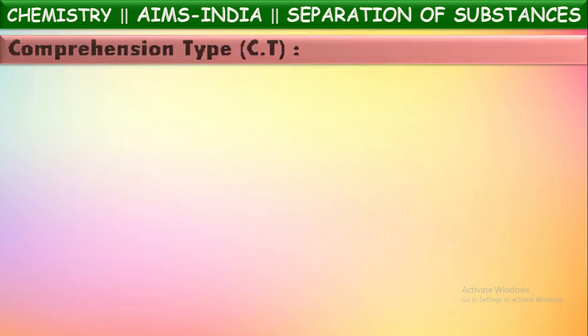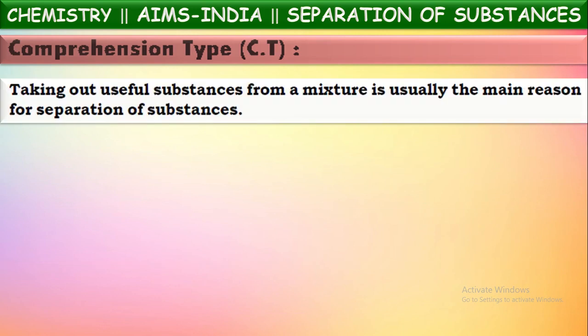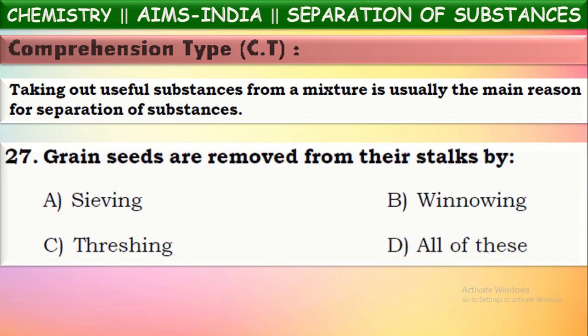So now we are going to see comprehension type questions. First let us see the paragraph given here. Based upon the paragraph given, they give some questions. Let us see them later. First see the paragraph given. Taking out useful substances from a mixture is usually the main reason for separation of substances. Yes. So let us see the questions on this.